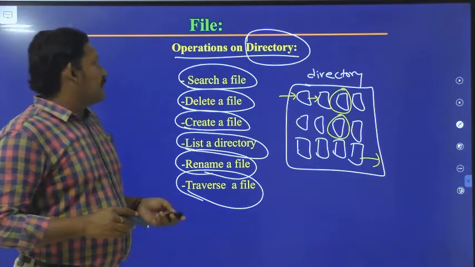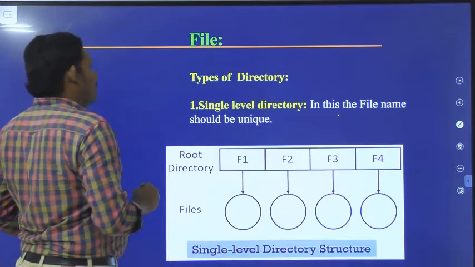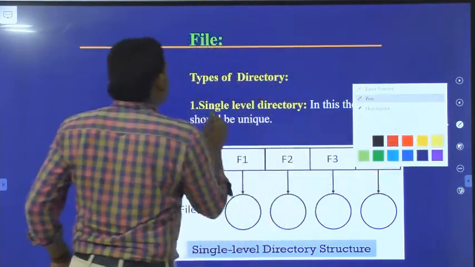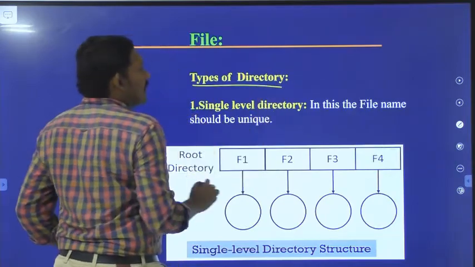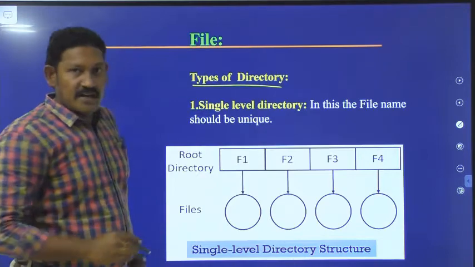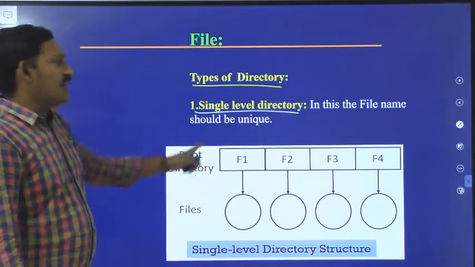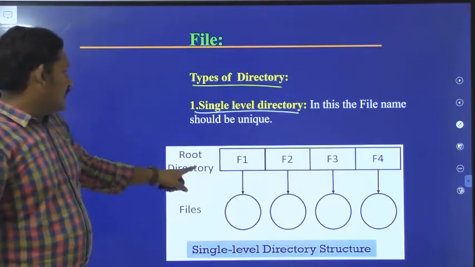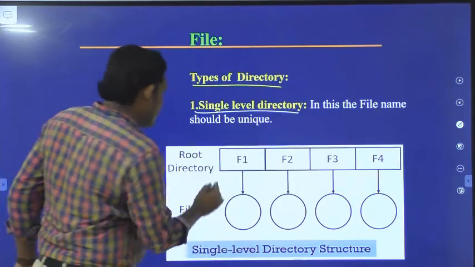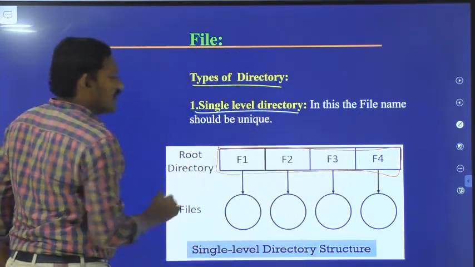So these are some of the operations on a directory. Next we'll have the types of directory. The first one is the single level directory. In this, see here, this is the root directory. Only one directory we have.